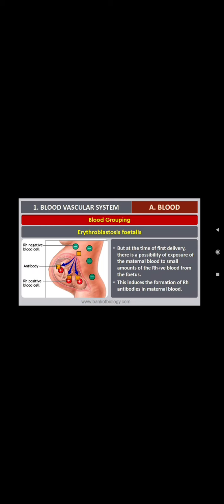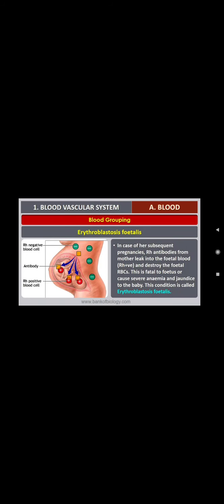Now, in her subsequent pregnancies, RH antibodies from the mother leak into the fetal blood, that is RH positive, and destroy the fetal RBCs.